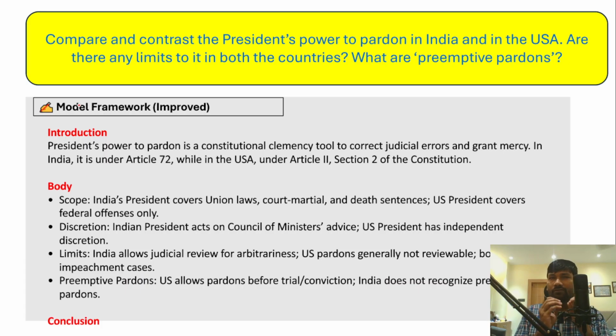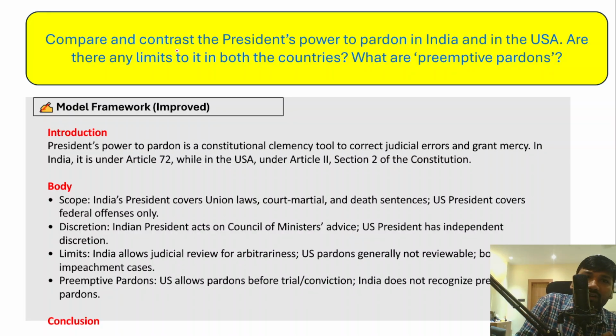Every year UPSC asks questions about comparison between the Indian president and USA's president, comparison between India's parliament and USA's parliament, and comparison between the judiciary of India and some other Western countries. There are some important countries: UK, France, US, Japan. So very often at least one or two questions they ask from this particular topic. Therefore, this is very, very important, right?